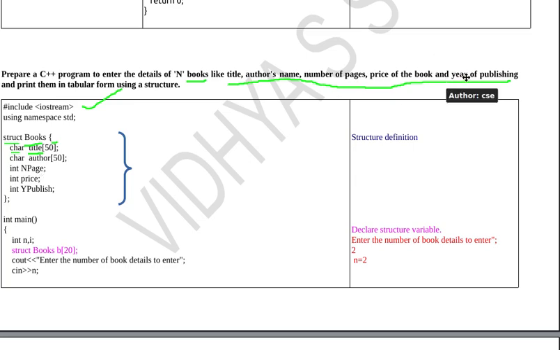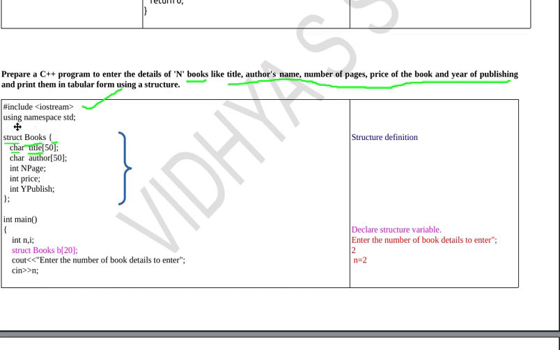Next I need to have a variable for storing year of publishing. Year of publishing is also an integer value, so I need to have an integer variable. So here int y publish. You can use any variable name. And now I think it's over. These are the values I want to store in this book.